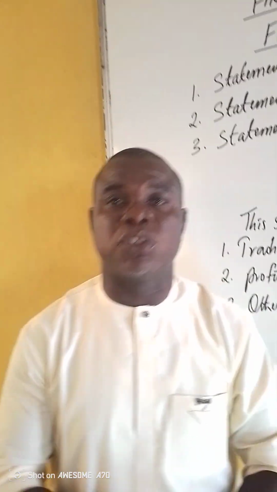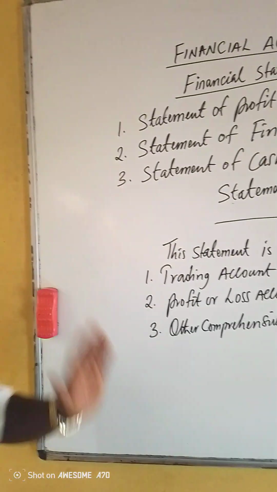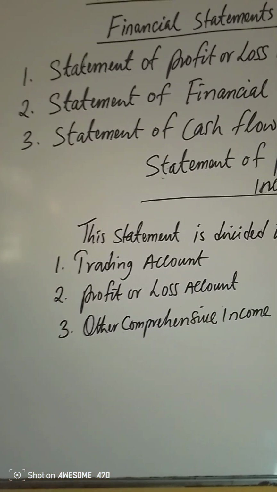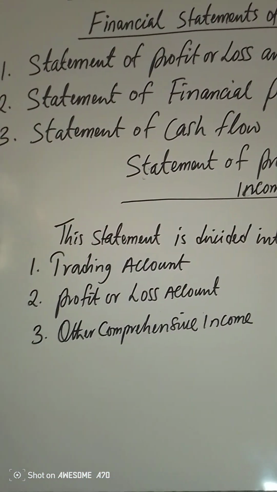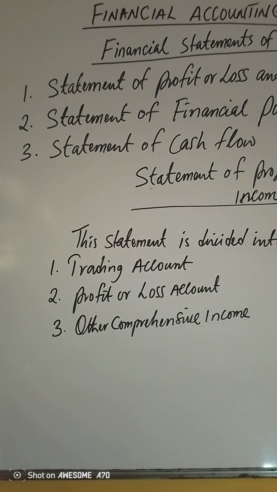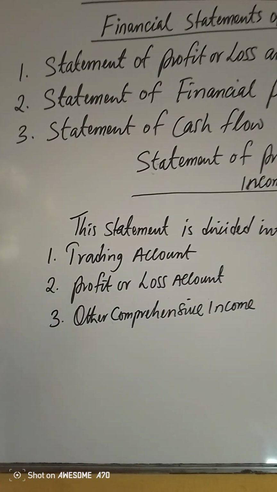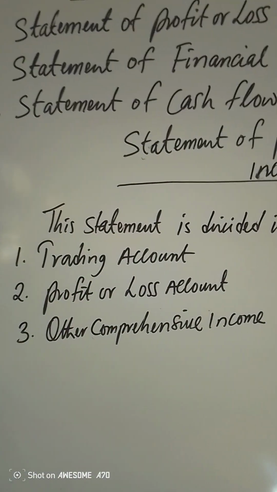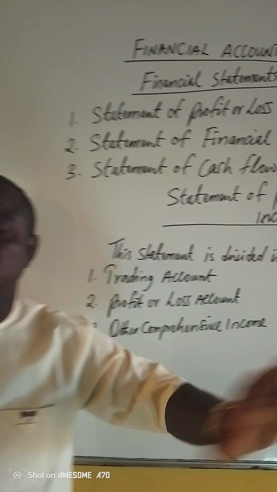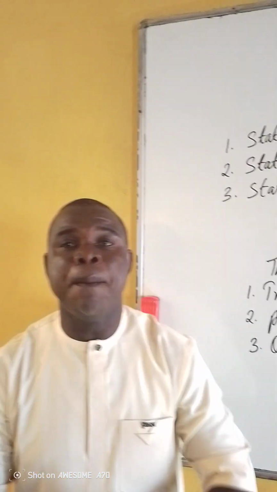That is what the statement is concerned with. So this statement is subdivided into three. Number one is what is called the trading account. Number two is the profit or loss account. Number three is other comprehensive income. These are the segments into which this statement is prepared.